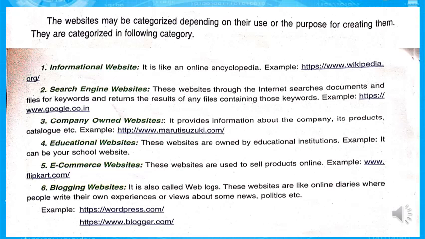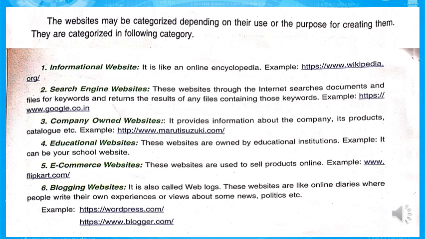So let's see what informational websites are. Informational websites are like an online encyclopedia. For example, www.wikipedia.org. This is an informational website, which means we get all types of information from these websites.